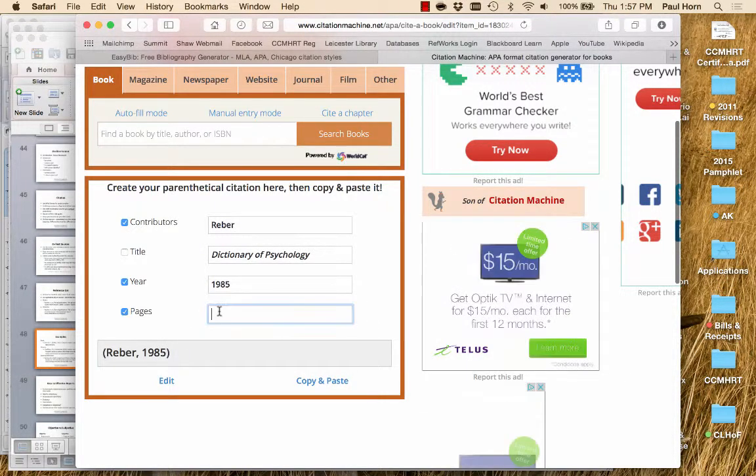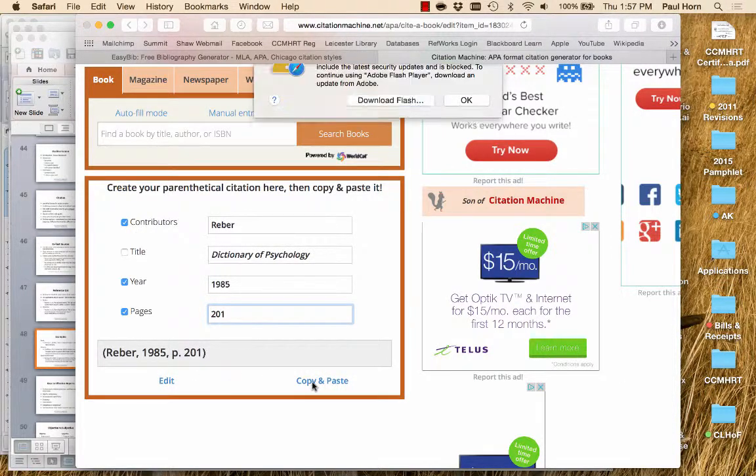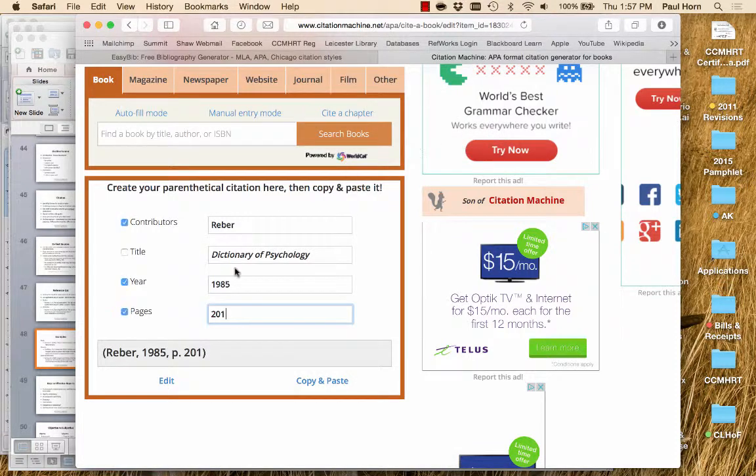And it doesn't have page numbers, right, because I didn't use one, but pretend I did. Let's say I use page 201, and it automatically does that. And again, I can copy and paste that, except again, I don't have Flash. Anyways, that's what I can do. Don't select the title, and I can go and put that into my text right behind my work, okay?